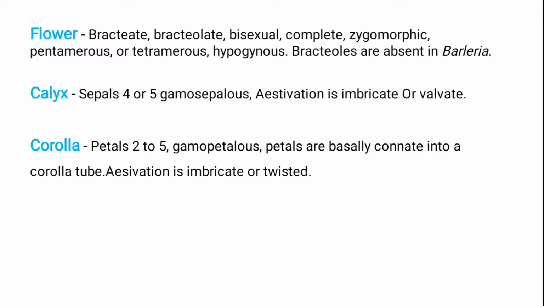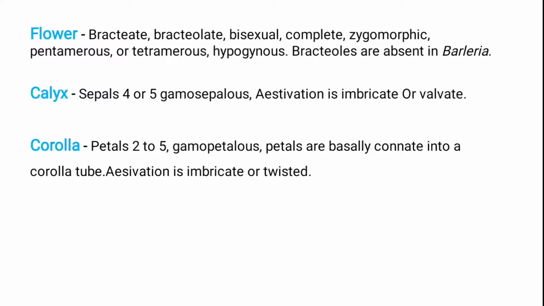Then we discuss the calyx, the arrangement of sepals. The sepals are generally four or five, gamosepalous, and the aestivation is imbricate or valvate. Generally the sepals are green in color. They are four to five in number, and they are fused together, united. So they are known as gamosepalous. And aestivation means the arrangement of these sepals and petals. They are imbricate or valvate.